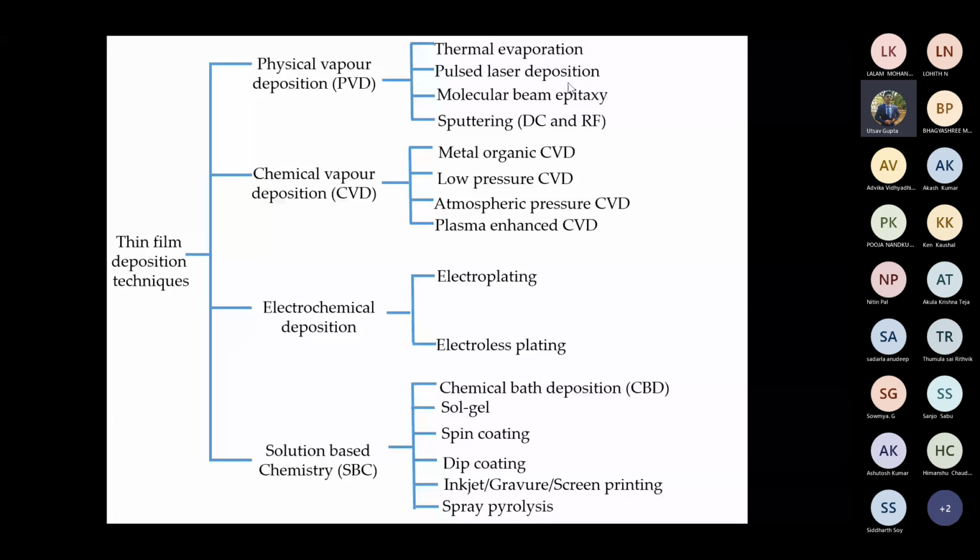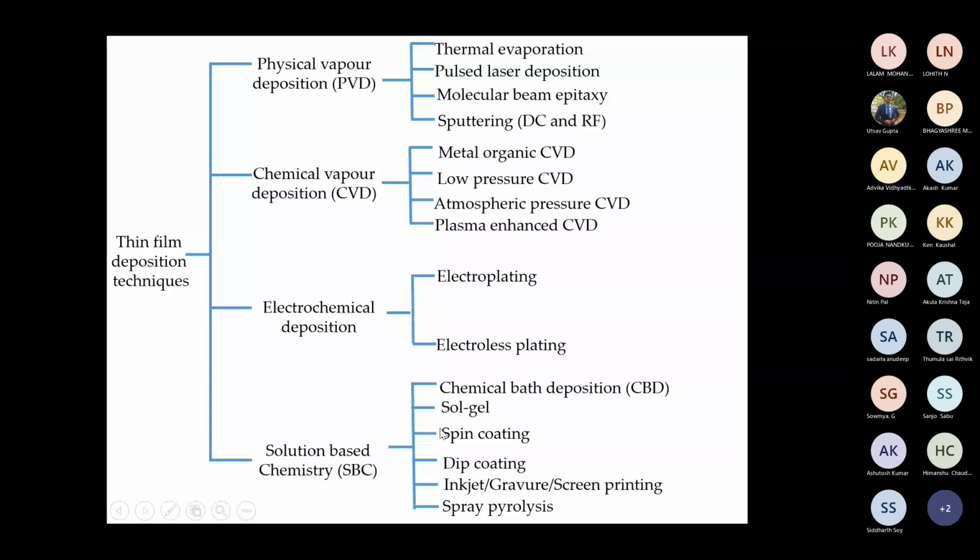Now we are talking about electrochemical deposition, that is electroplating and electroless plating. These are two different techniques under electrochemical deposition. Then comes solution based chemistry. Solution based chemistry means chemical bath deposition, where sulfide, selenide kind of materials can be deposited easily. Sol gel I'll talk about, which has very much industrial importance.